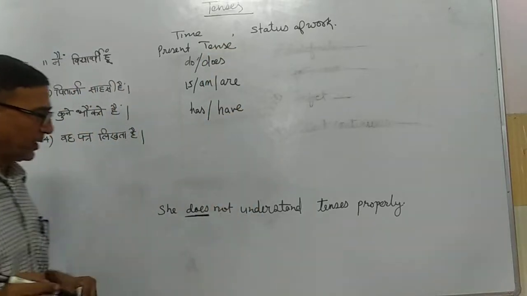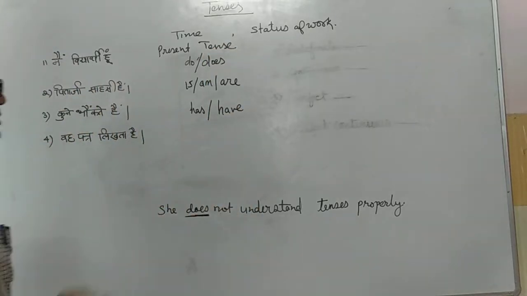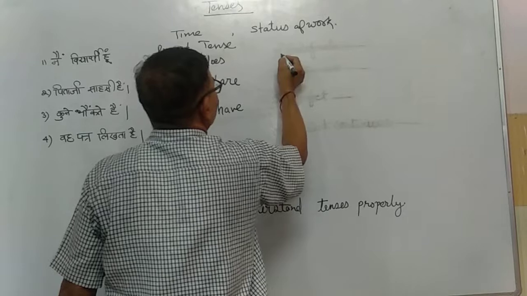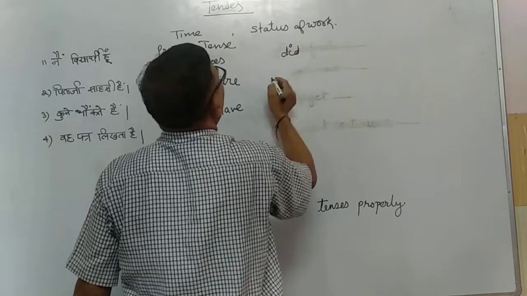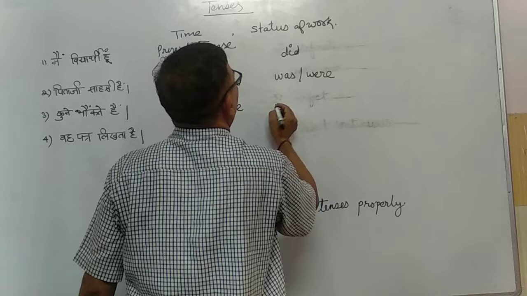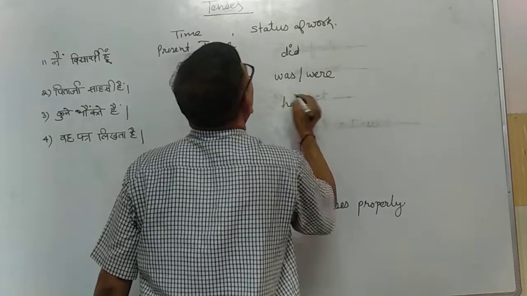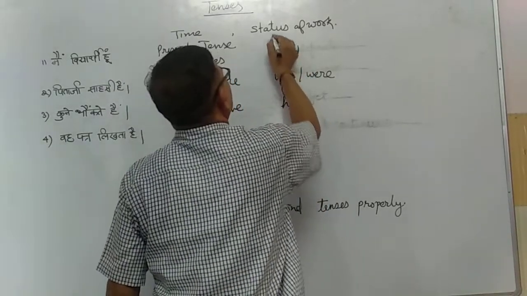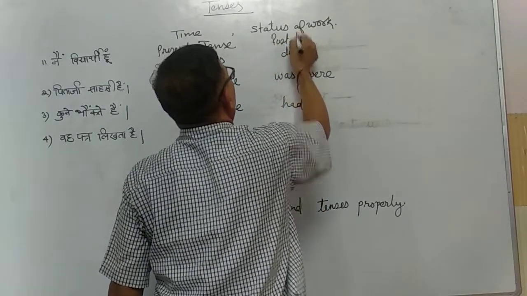How can we speak about the past tense? The helping verbs of past tense are did, was, were, had. They are for past tense, to tell about past time.